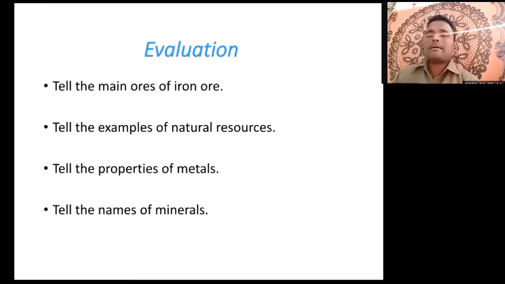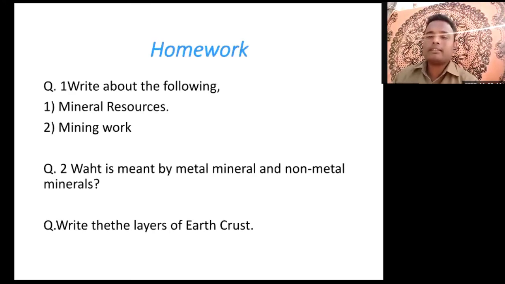Now tell the examples of natural resources. Then tell the properties of metals. See what properties there are. Already we learned in the last lesson, and in this lesson also some properties have been given. And tell the names of minerals. So these are the evaluation parts. So take a screenshot. Next slide, sir.